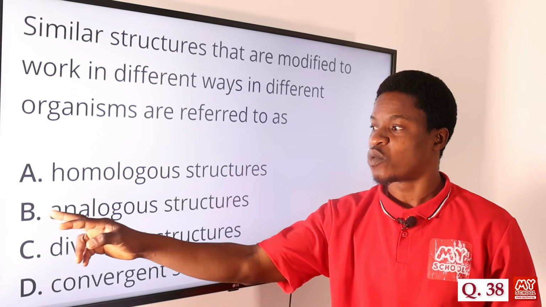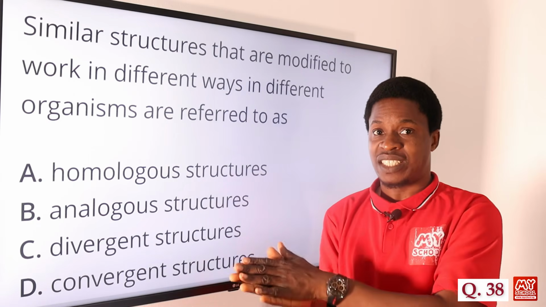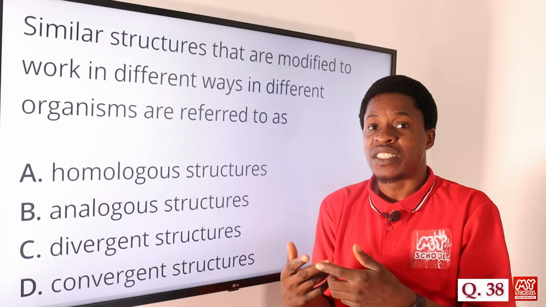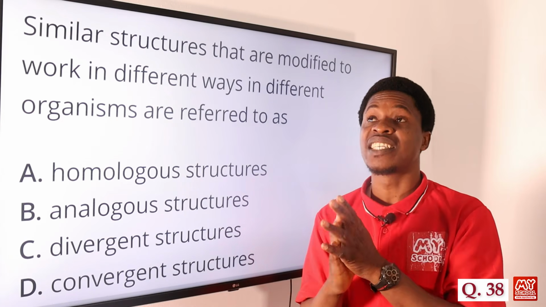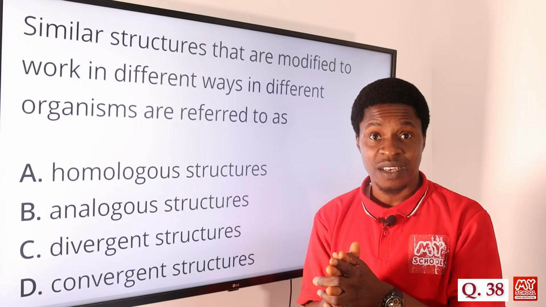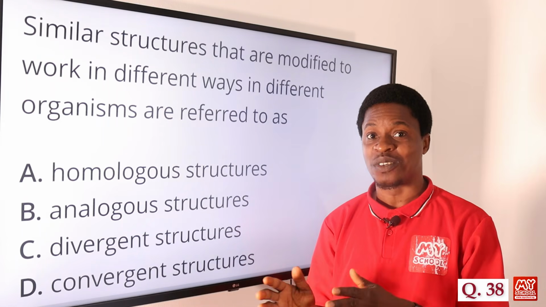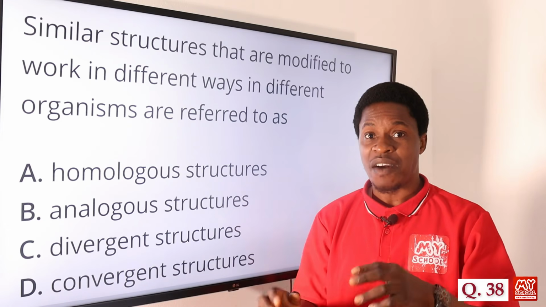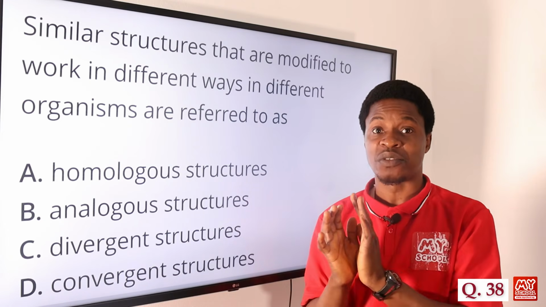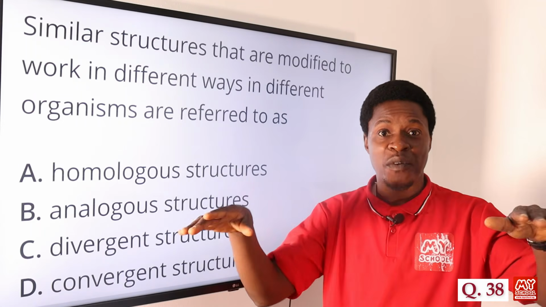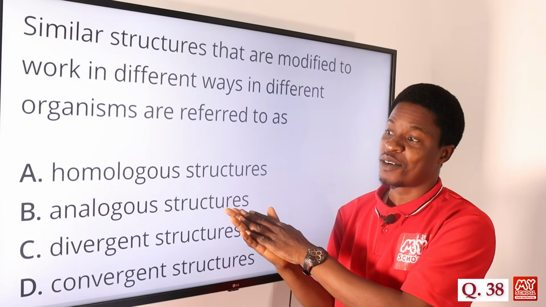It will be analogous structures if there are similar structures of different species, and they are serving the same function. For instance, birds have wings. The bats have wings, and those are different organisms. Some insects also have wings, but they are serving the same function. They can move from one place to another with their wings, even though they are different organisms. That's analogous structures.